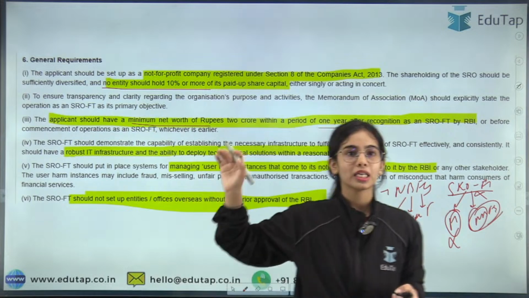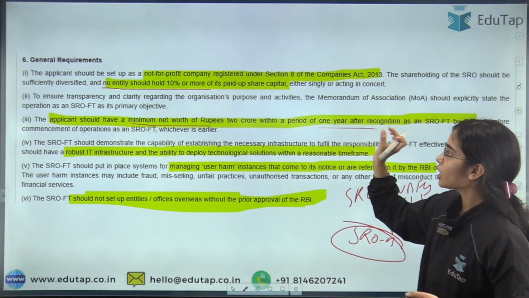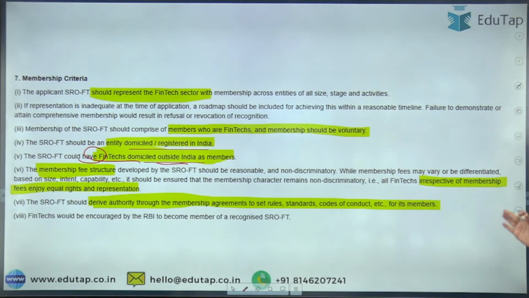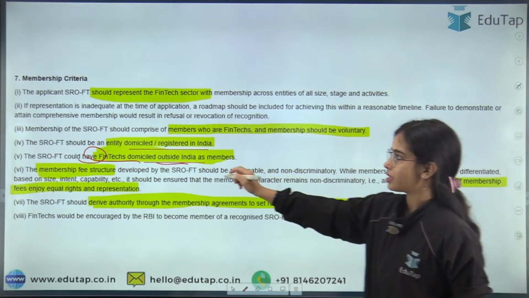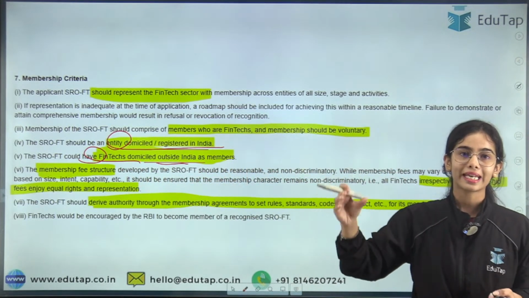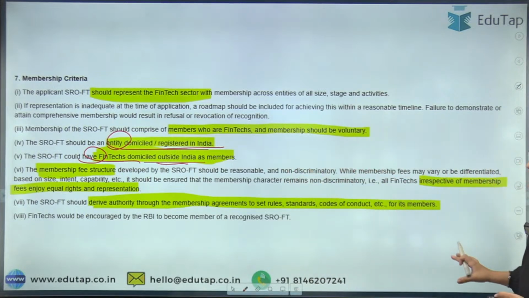SRO bank. Okay. Now these are some guidelines that you can read: a minimum net worth of rupees 2 crore within a period of 1 year has to be maintained, and these guidelines are important. SRO fintech should be domiciled in India, but it can have members that are domiciled outside India also. So this is the basic idea.